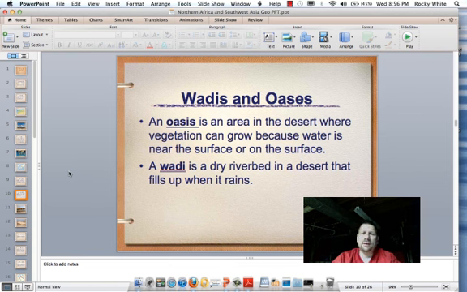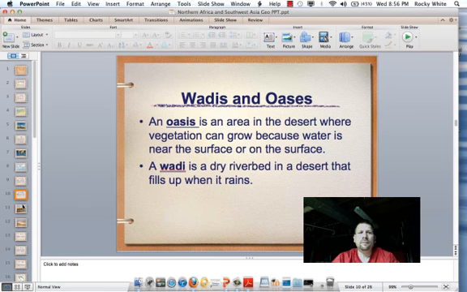Nomadic caravans that travel across the Sahara Desert use these oases as stopping points, or pit stops, to water their camels as they trek across the Great Sahara Desert. Another physical land feature is a wadi, a dry riverbed in a desert that fills up when it rains. You can consider a wadi like a gigantic ditch.